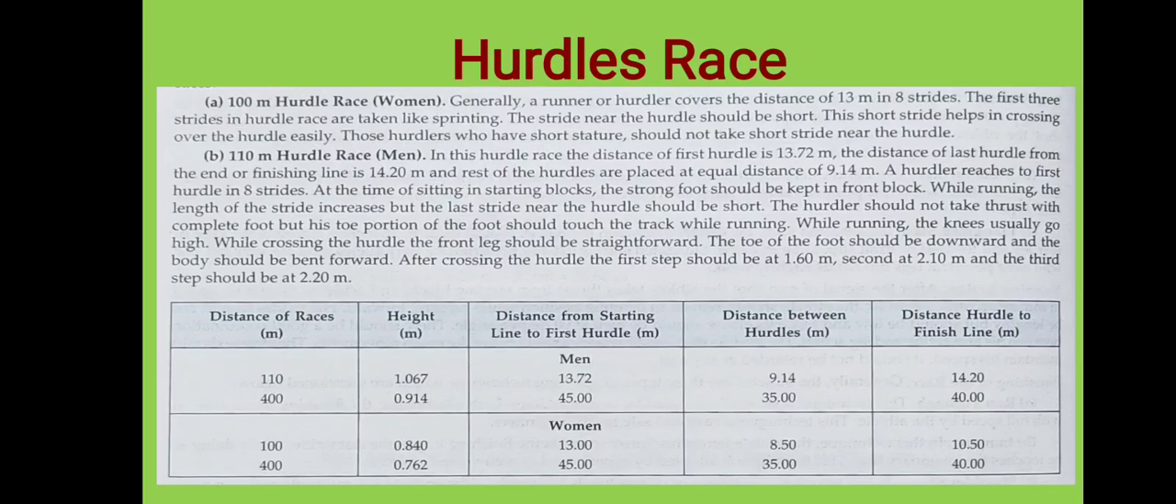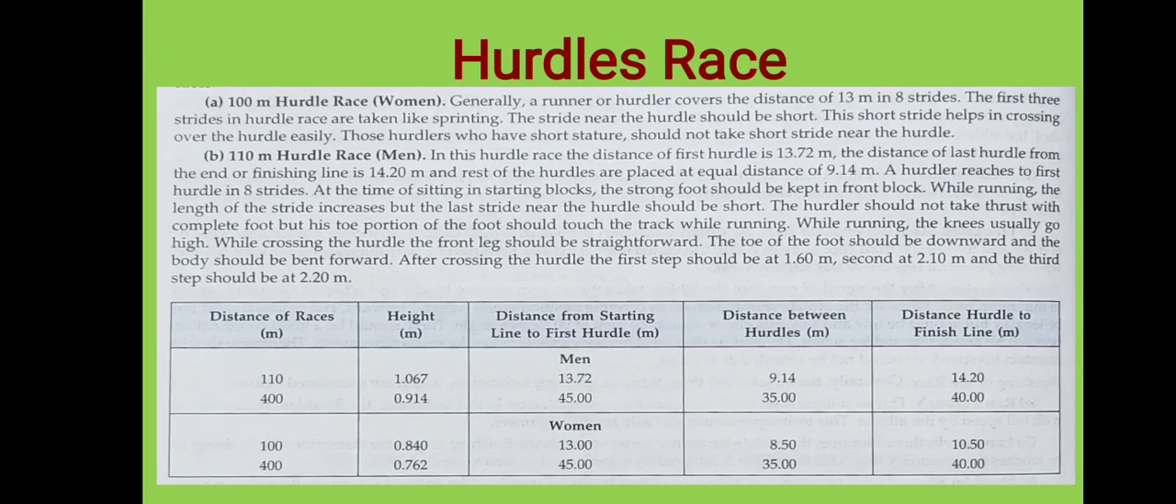Now, the distance of the race: 110 meters. Height of the hurdle for the males is 1.067 meters. The distance from the starting line to the first hurdle for the men is 13.72. Clear? Then the distance between each and every hurdle is how much?